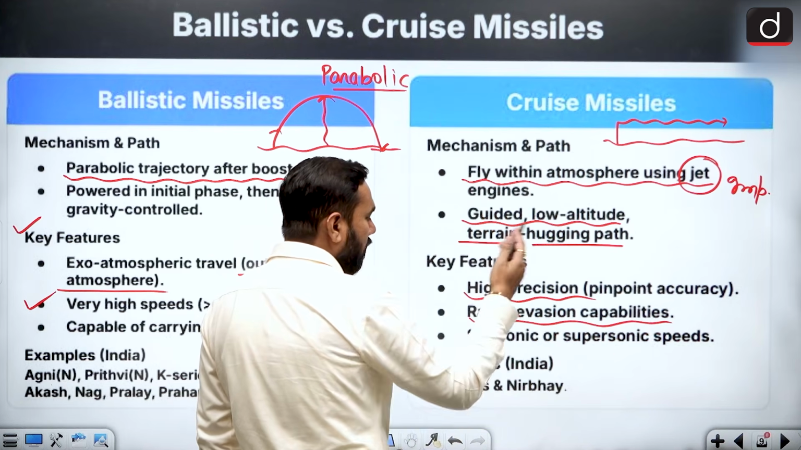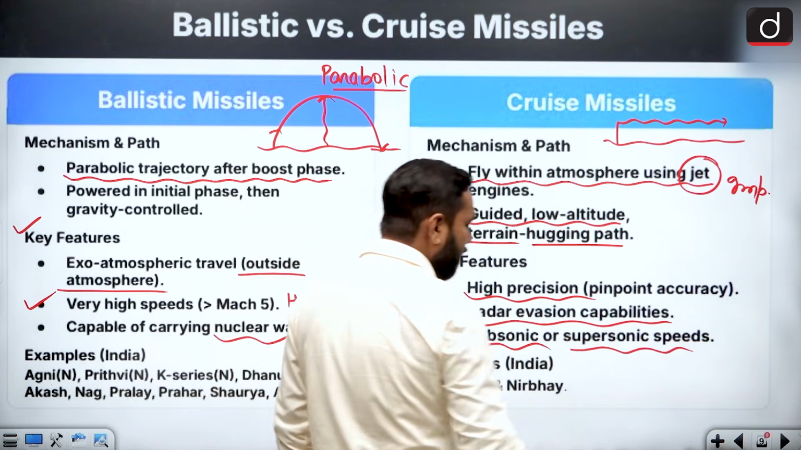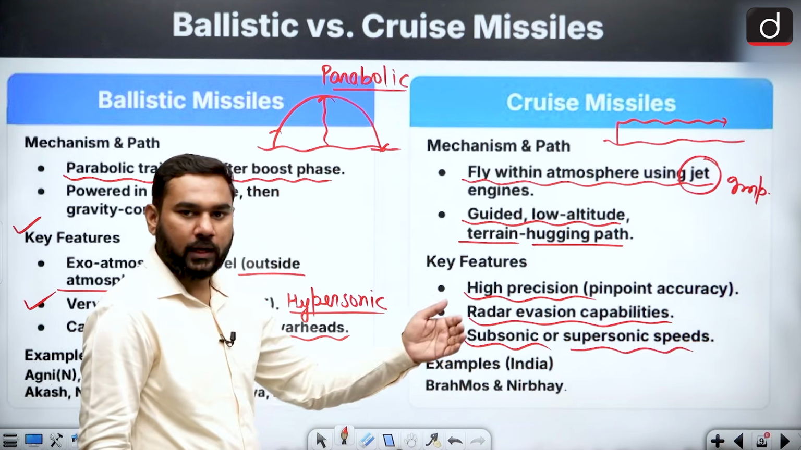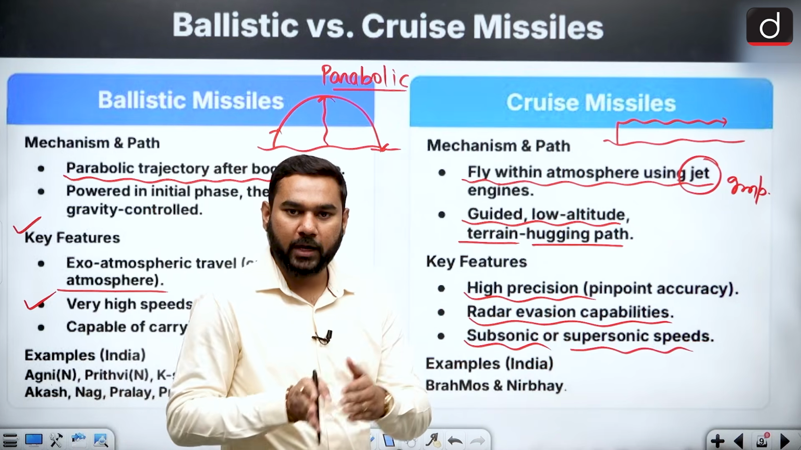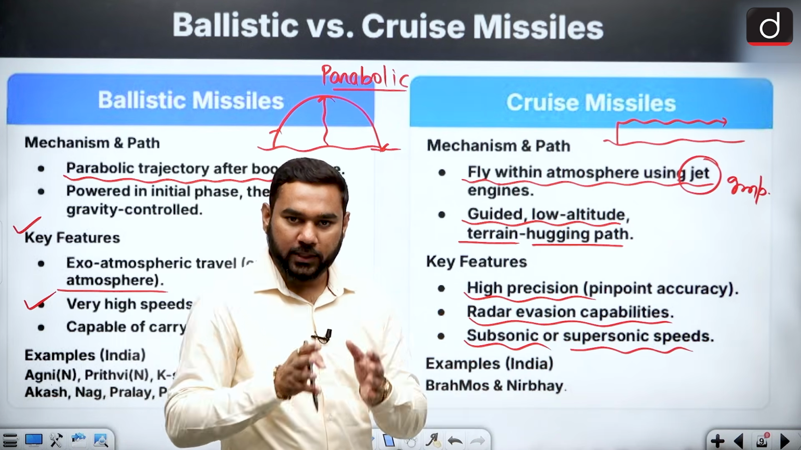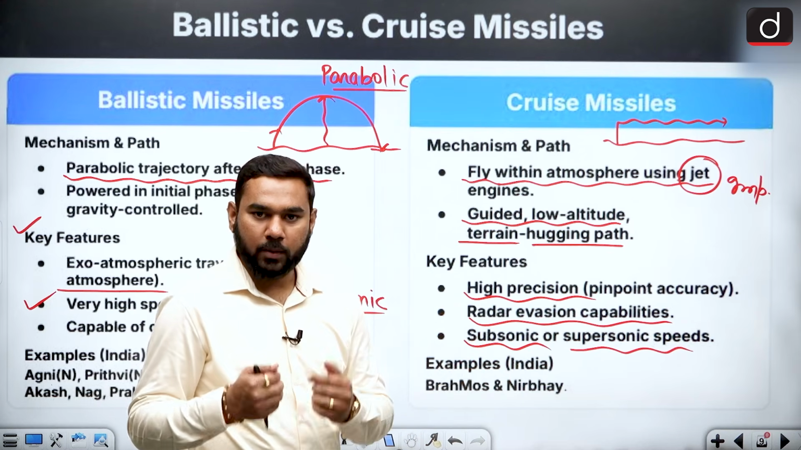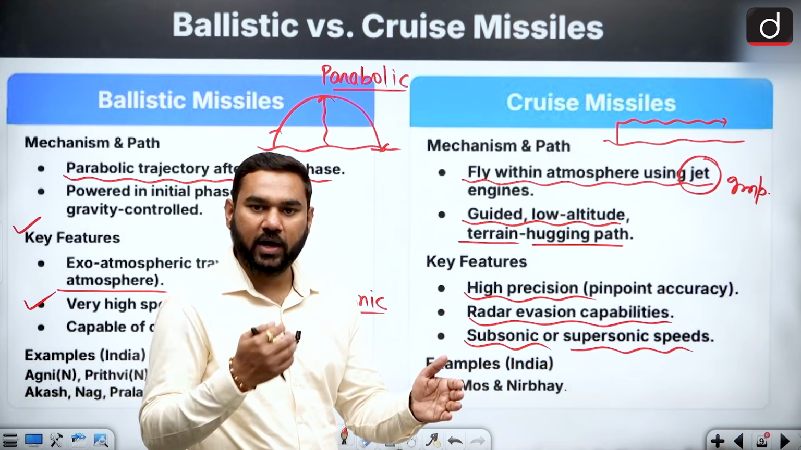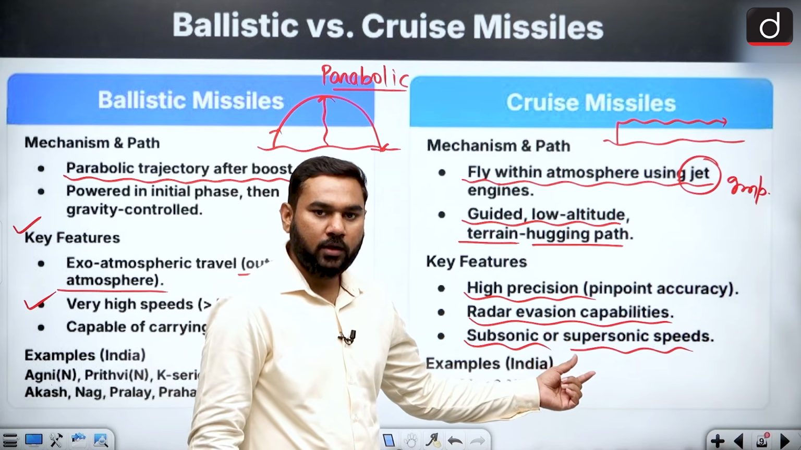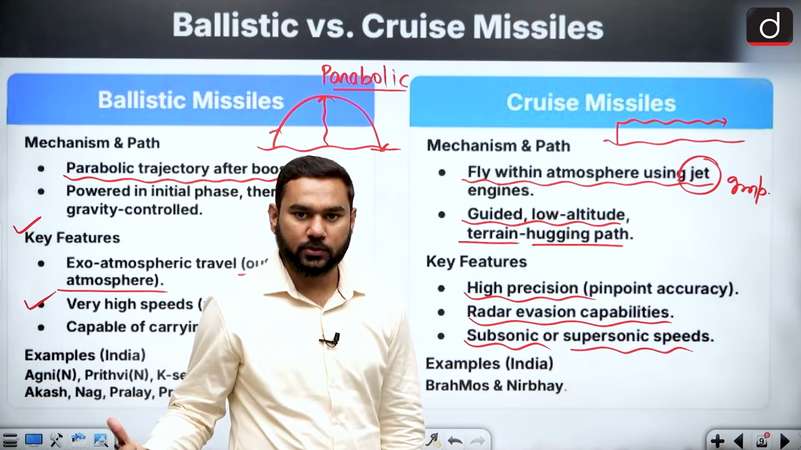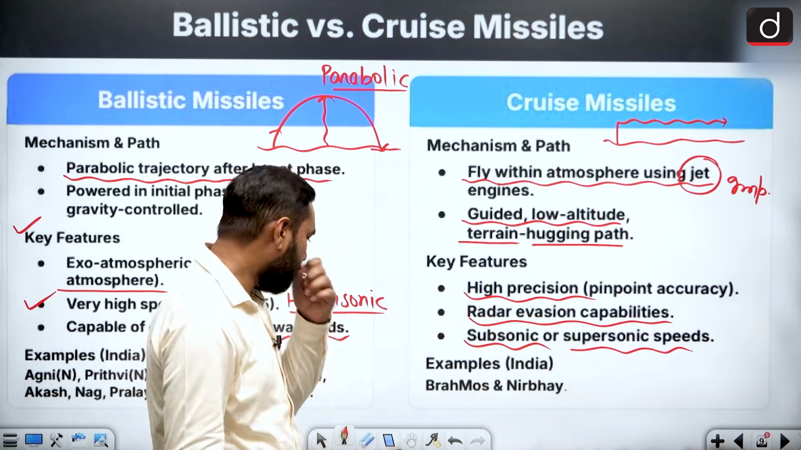It means this cannot be easily detected by the radar, and this can be subsonic and supersonic speed. Subsonic means less than 1 Mach, and supersonic means between 1 Mach to 5 Mach. So less than the speed of sound is subsonic, but 1 Mach to 5 Mach means up to 5 times the speed of sound. This can be supersonic, because more than 5 is hypersonic. The ballistic is hypersonic, this one is supersonic and subsonic.